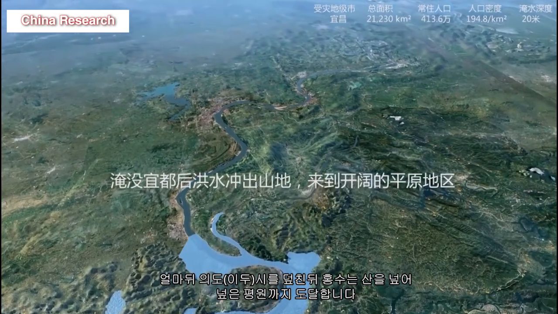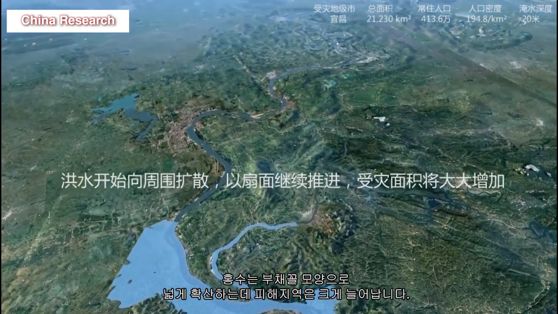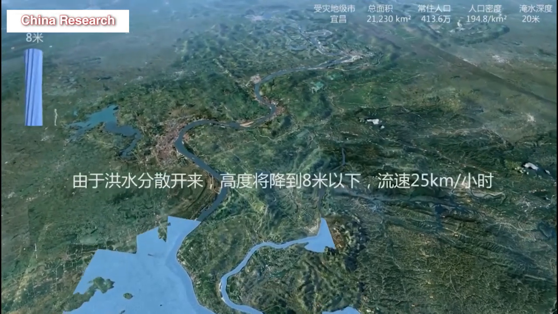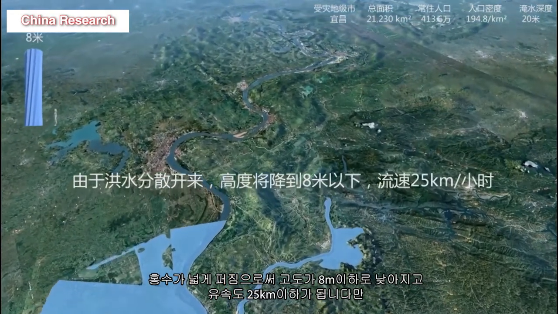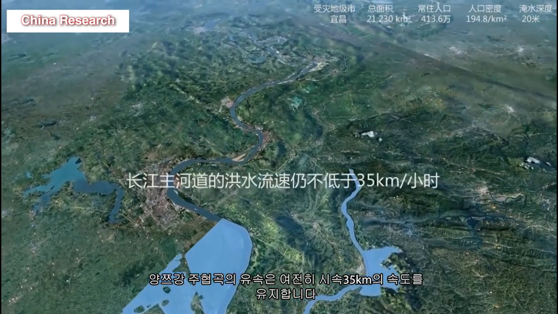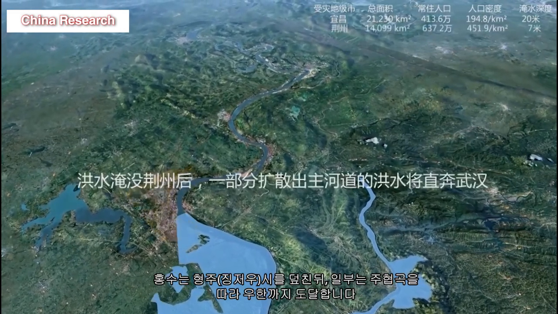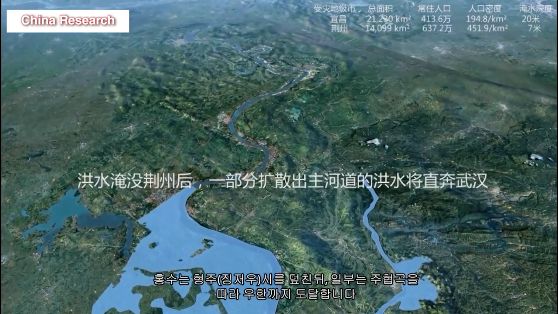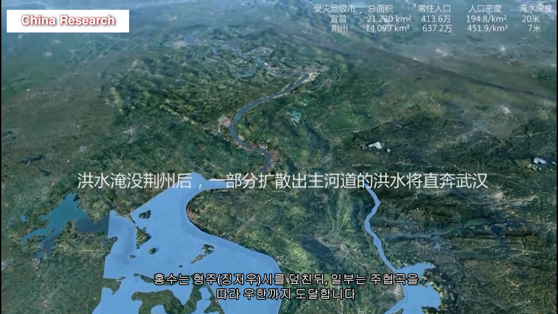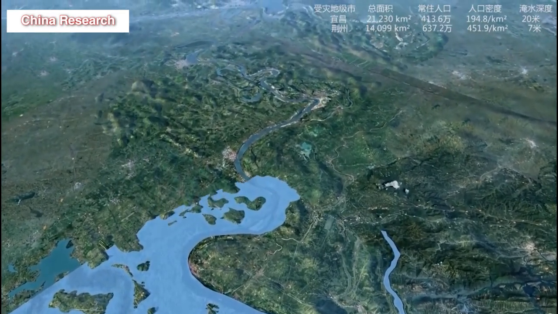After a while, after hitting the city of Jeju, the flood reached the open plains by cutting through the mountains. Floods spread widely in the form of fans, and the affected areas are greatly increased. The flood will cause the altitude to be reduced to less than 8 meters and the flow rate to be less than 25 kilometers, but the flow rate of the main canyon on the Yangtze River will still remain at 35 kilometers per hour. The floods hit the city of Jinju, and some reach Wuhan along the main canyon.